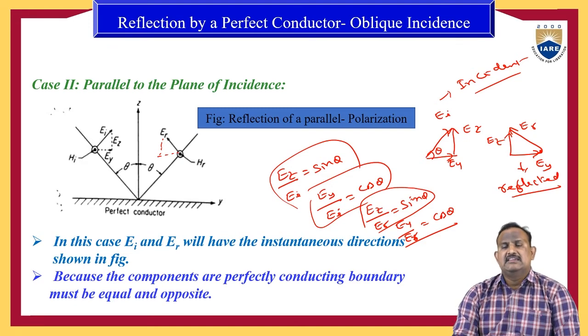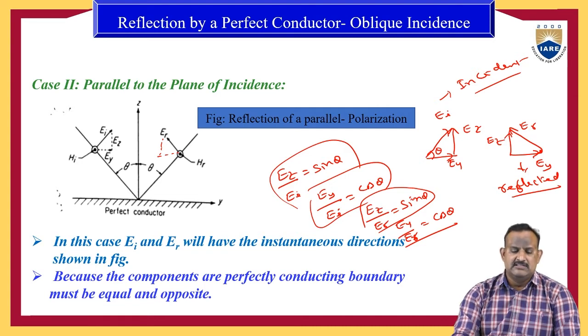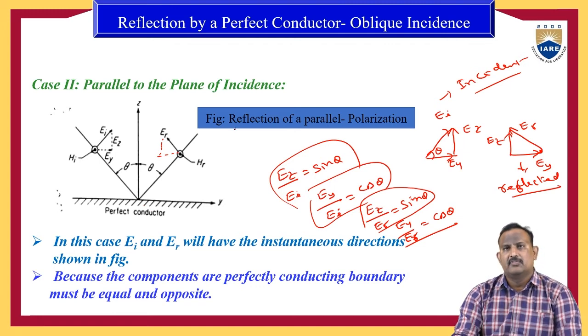So here in this case, Ei and Er will have the instantaneous directions as shown in the figure. Because the boundary is perfectly conducting, they must be equal and in opposite directions. Because the wave is incident on a perfect conductor, the wave will be reflected back.